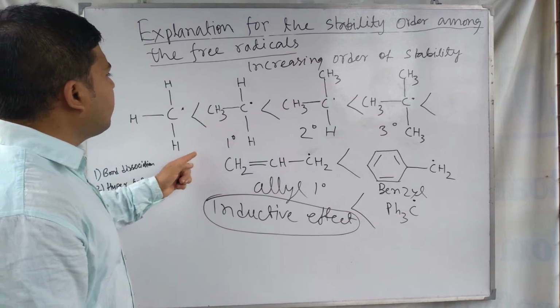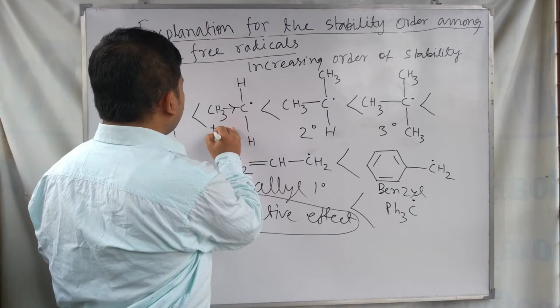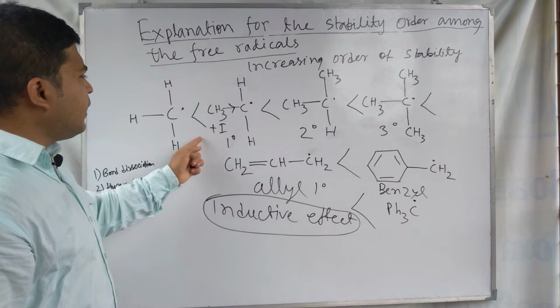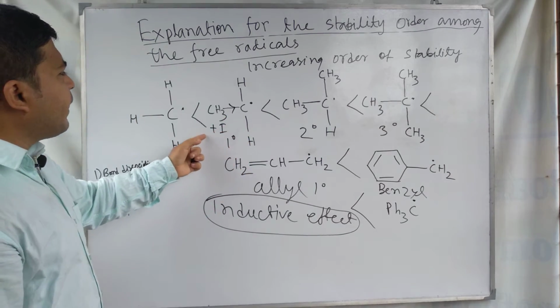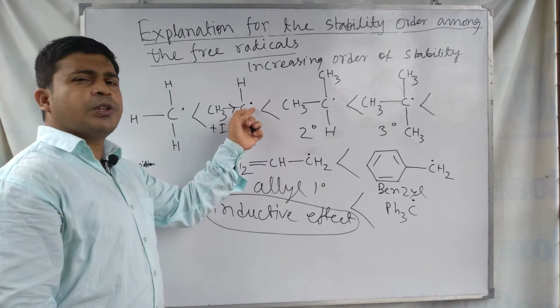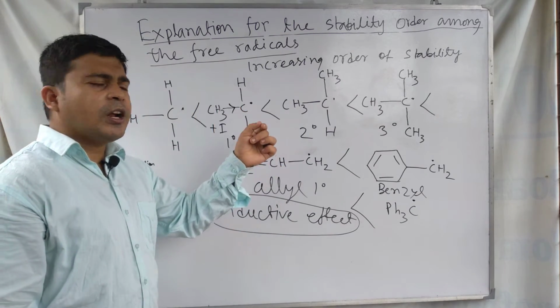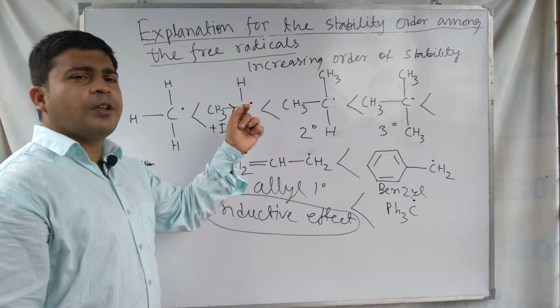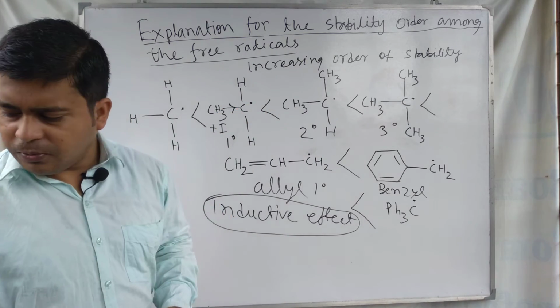Look at this inductive effect here. One methyl group is present which is operating a plus I inductive effect, and due to this plus I inductive effect, electron is released to this carbon, which is electron deficient, because you know the free radical is an electron deficient species.